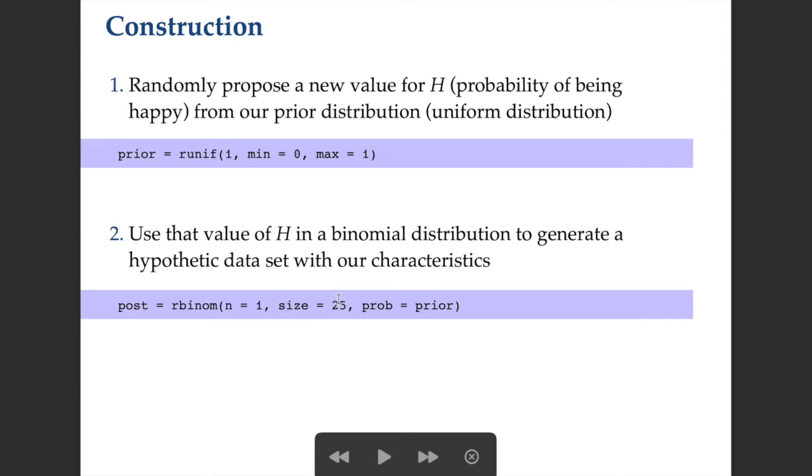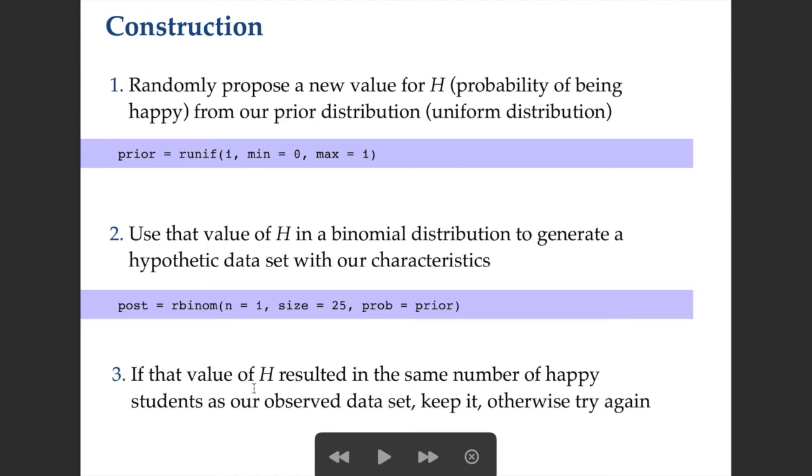So we're going to sample from 25 individuals just once, and for the probability of a success, or the probability that the students are happy, we're going to use our prior value from here. So we're using our proposed probability, the prior, in the likelihood, and we're going to assign that to a new variable called post. You can run both of these and just see what values you get.